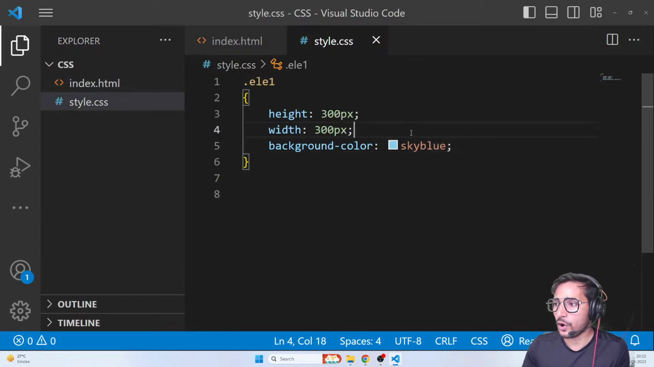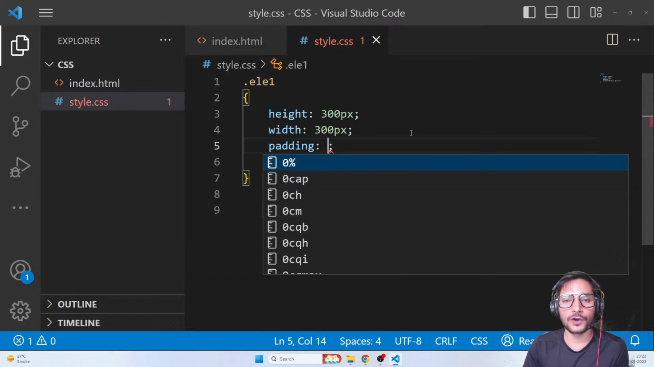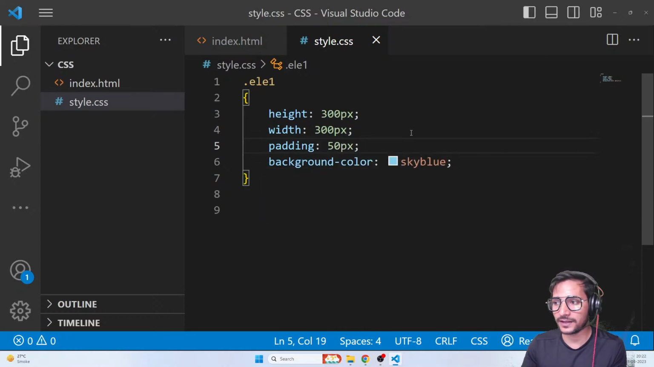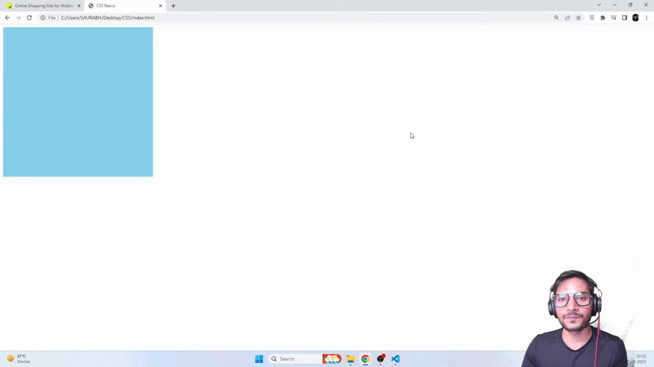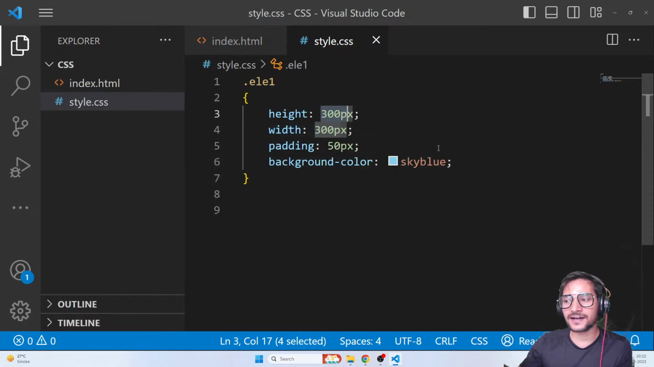We also have something called padding. If I give a padding of 50 pixels to this element, just focus on what's happening here. See that? The size of the element increased. But in reality, the height and width is still 300 pixels. It's just an extra 50 pixels of fake size that has been added on top of the element.